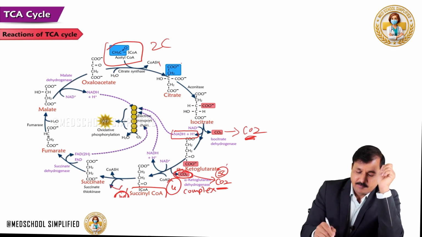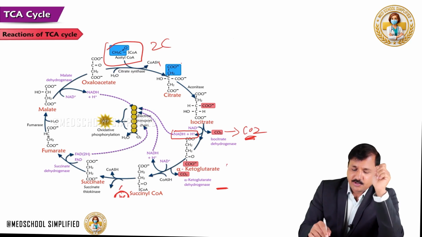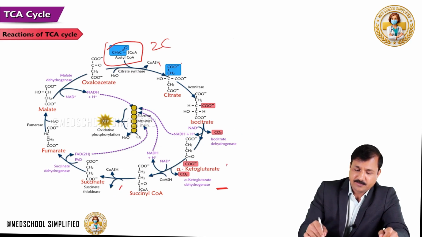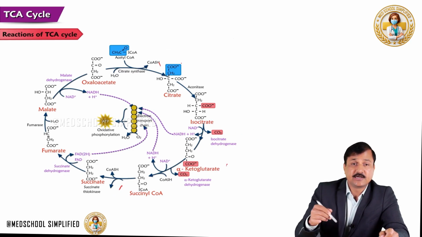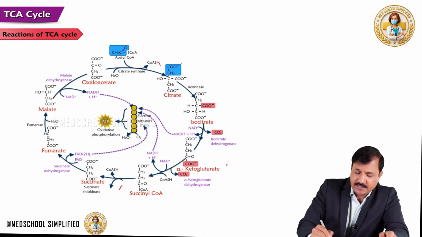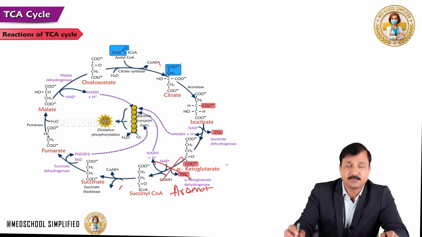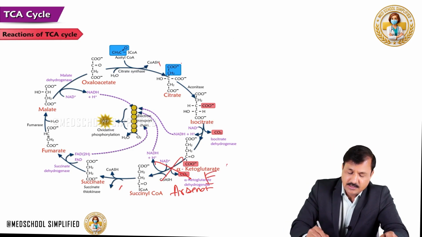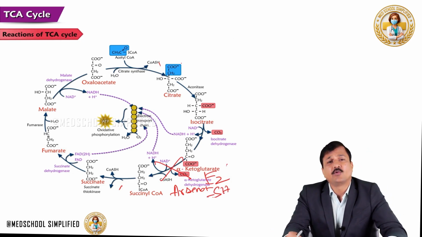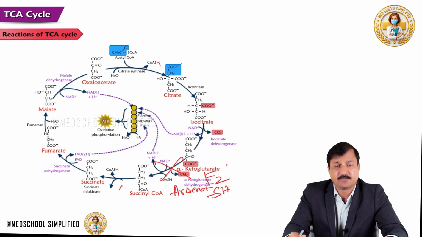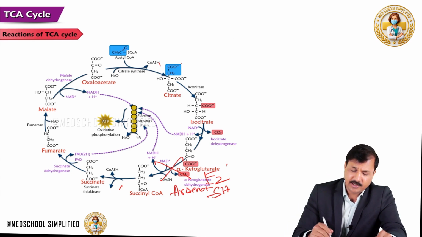Remember that. Now, what are the important points about the alpha-ketoglutarate dehydrogenase complex enzyme, the number 4th reaction in the TCA cycle? So, some of the points here: arsenate. Arsenate is going to inhibit this reaction by binding to the E2 subunit lipoic acid, which has a thiol group, just like what we have seen in the pyruvate dehydrogenase complex. So, arsenate inhibits this reaction. That's the important point there.